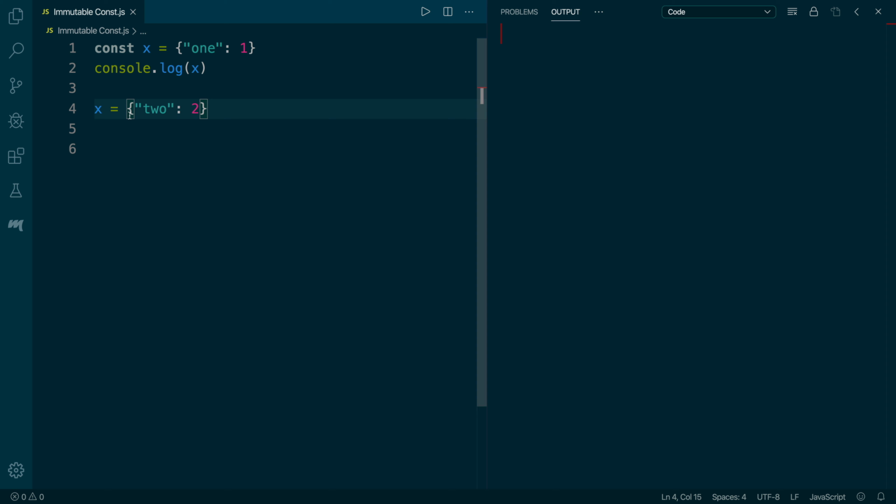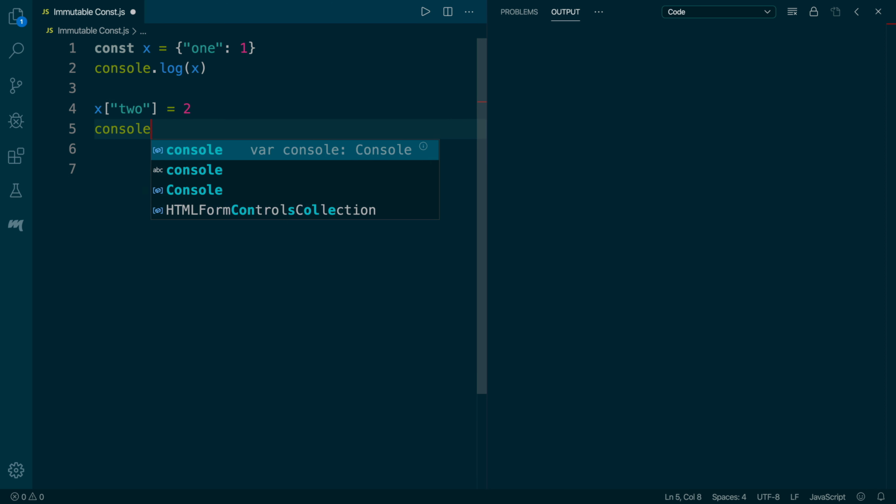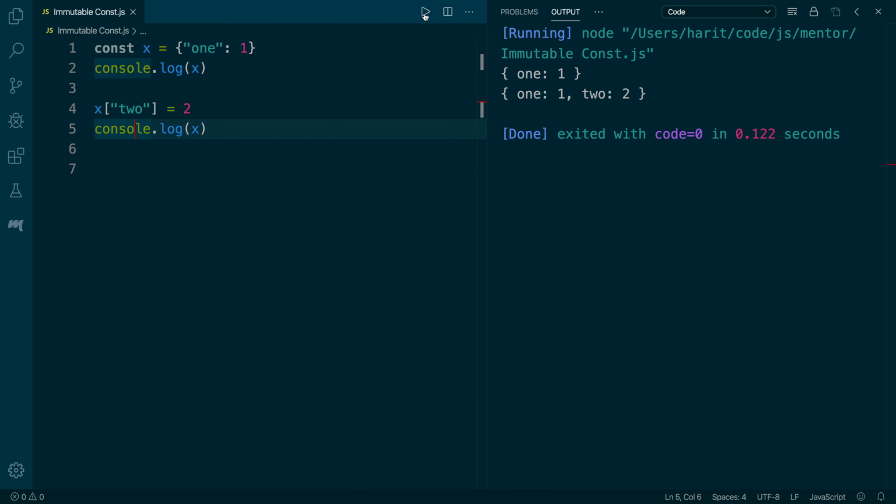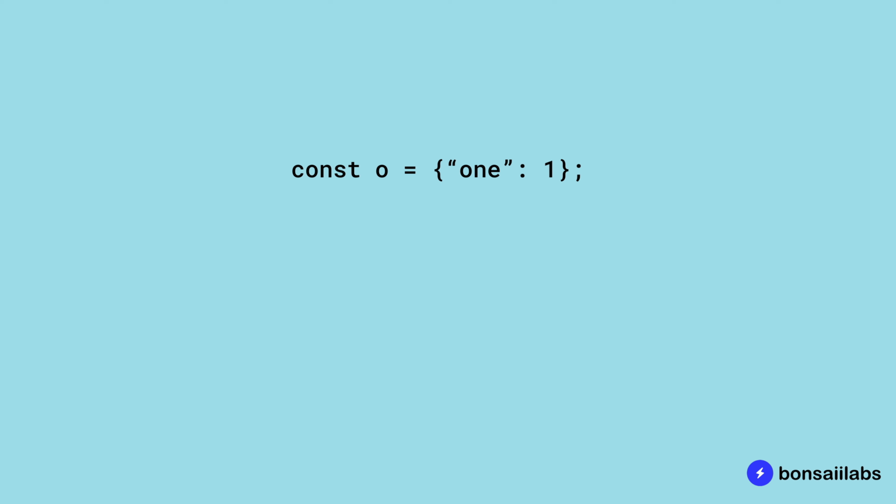But what if we try to add a new property to the object? Here, we are going to make use of the square bracket notation on x and assign a new value of 2. Next, we are going to print that onto the console. And as we run, you would see that the original object had one entry, but after the update, now it contains 2 entries. So does it mean that const does not refer to immutability when it comes to objects? So let's see what happened.